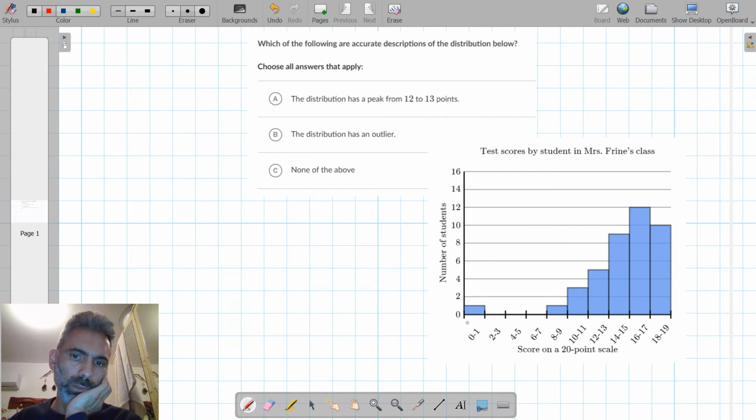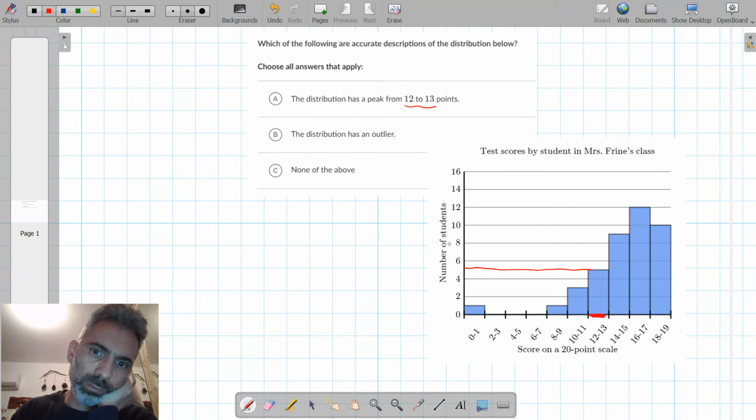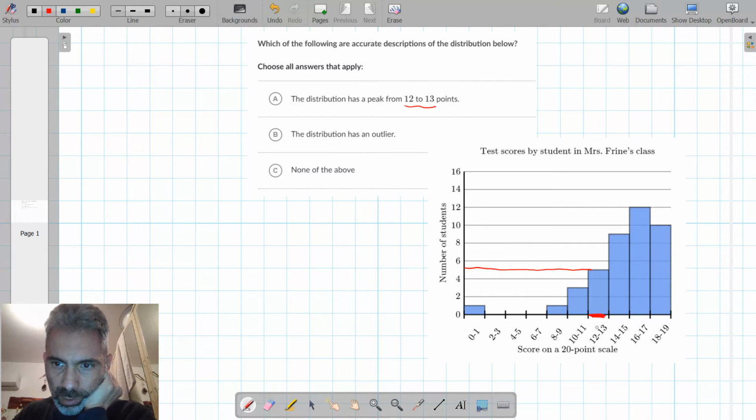One student got a score between 0 and 1, one student got a score between 8 and 9, 3 students got a score from 10 to 11, and so on. The distribution has a peak from 12 to 13 points. So 12 to 13 points is not a peak, because 5 students got a score between 12 and 13.